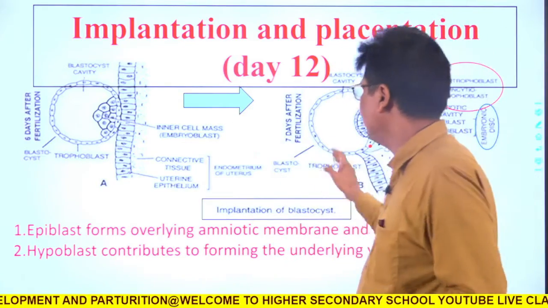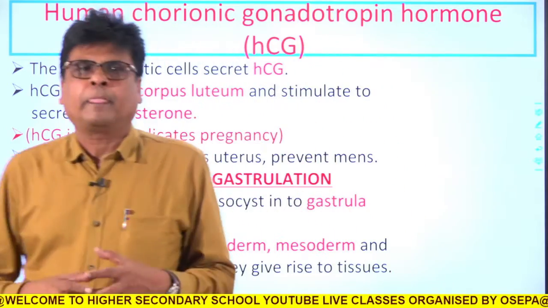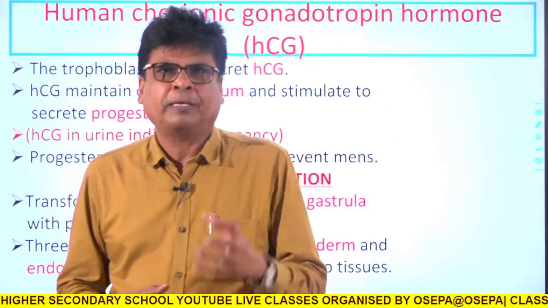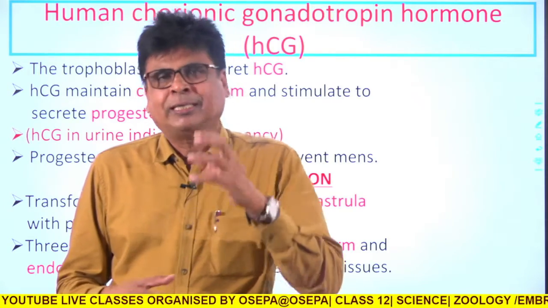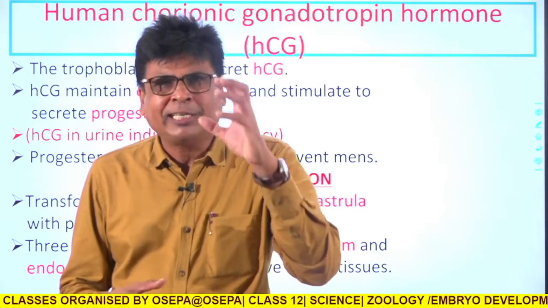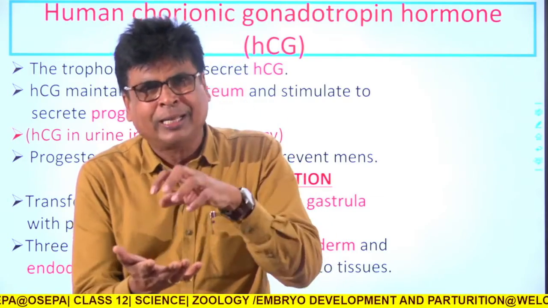So it is concluded that implantation is an event during which the blastula, or multicellular zygote, is buried or implanted in the uterus.